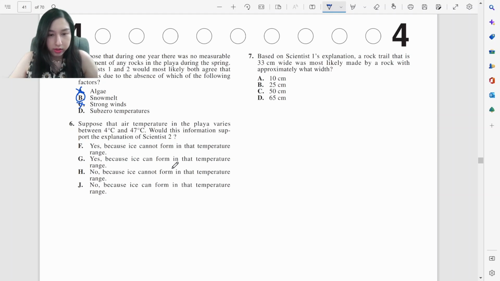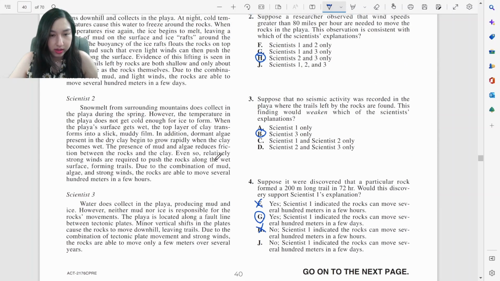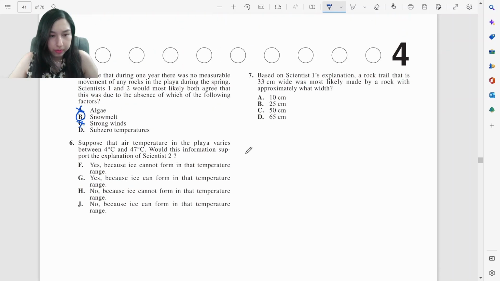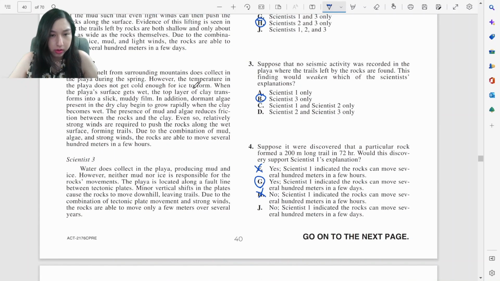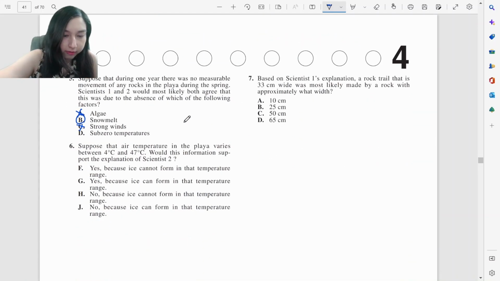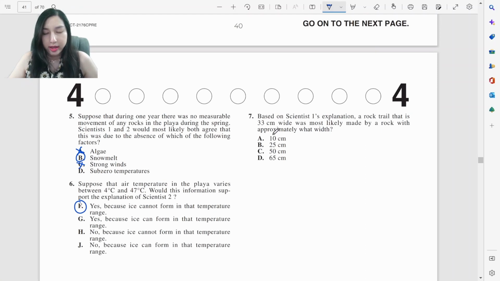Suppose that air temperature in the playa varies between 4 and 47. Does this information support the explanation of Scientist 2? However, the temperature in the playa does not get cold enough for ice to form. Yep, it would support him because ice cannot form in that temperature range. So yes, F.